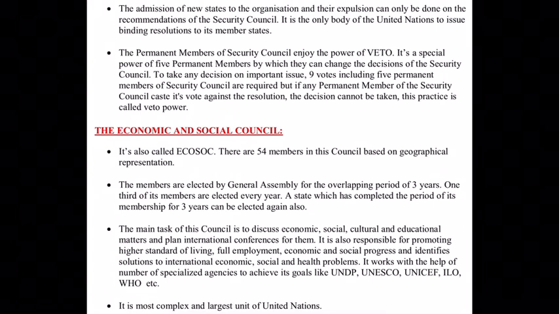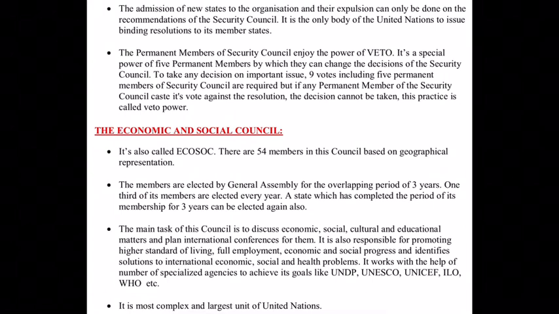It means that only 1/3 of the members are elected every year, and 1/3 of the members retire every year. Meaning 1/3 of the members retire and a new 1/3 are added to this Economic and Social Council. All the members do not retire at the same time. 1/3 go out of this council and 1/3 are added every year. A state which has completed its membership period of 3 years can be elected again also.